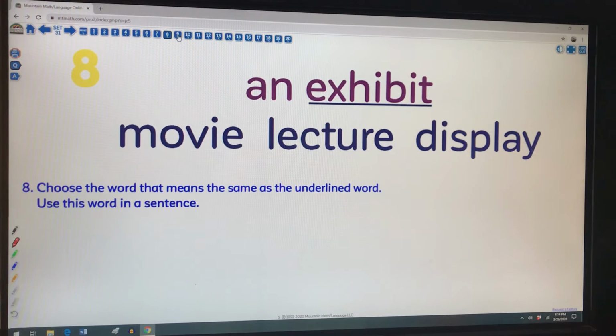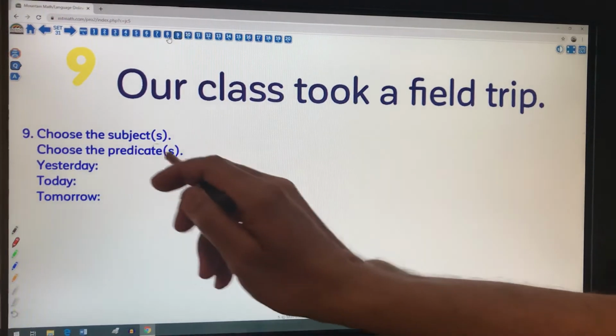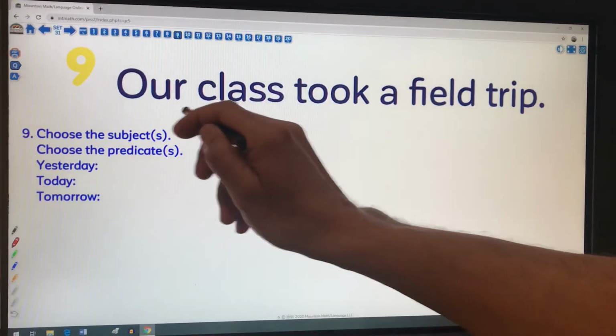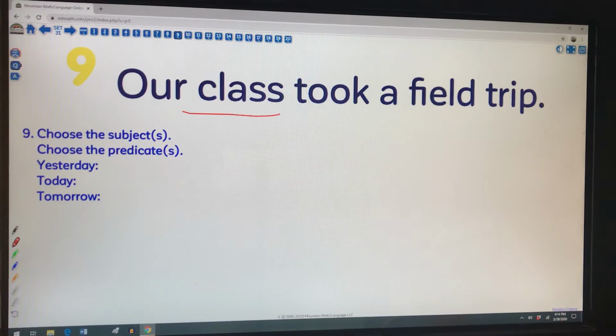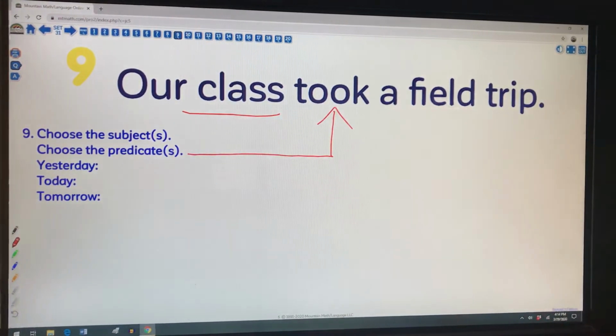Here comes number 9. All right, our class took a field trip. I need the subject and then the predicate of the sentence. So the subject of the sentence here is the class. Okay. Now the predicate, what is the class doing as a verb? The predicate's going to be took, or the verb to take.